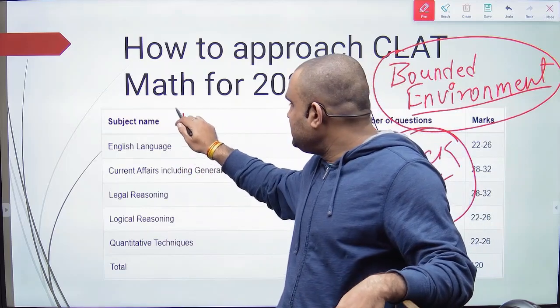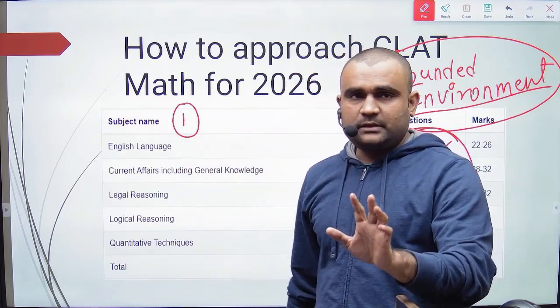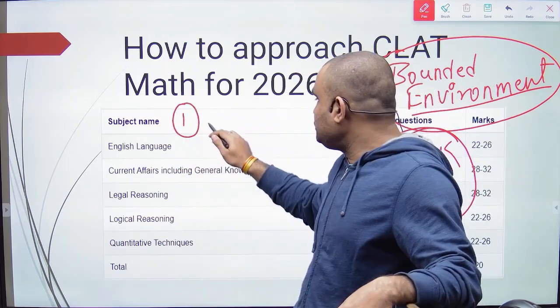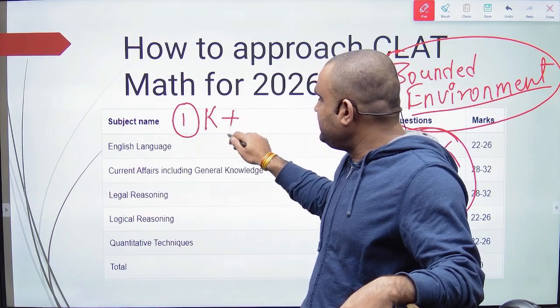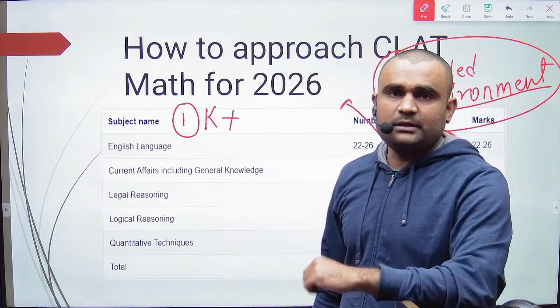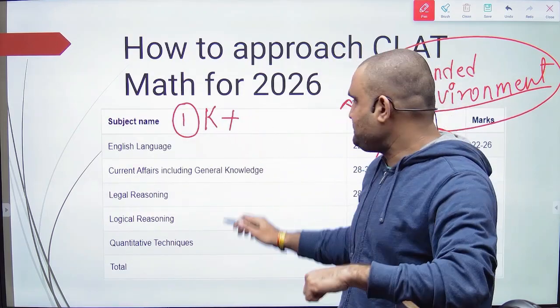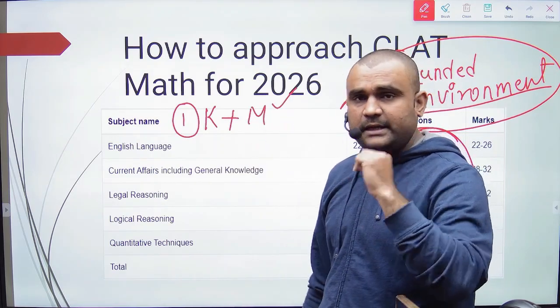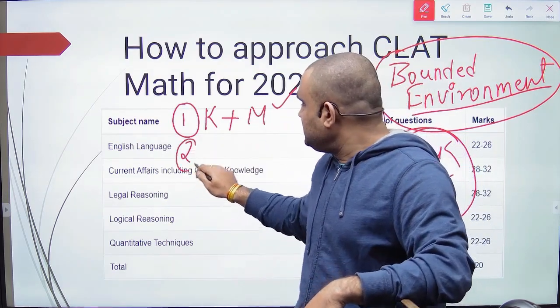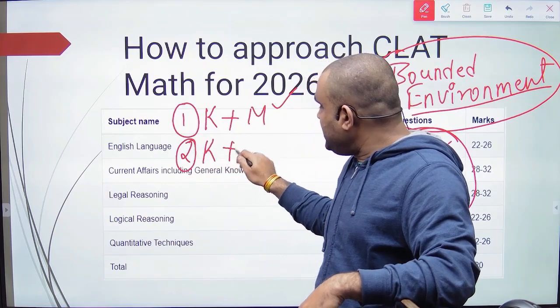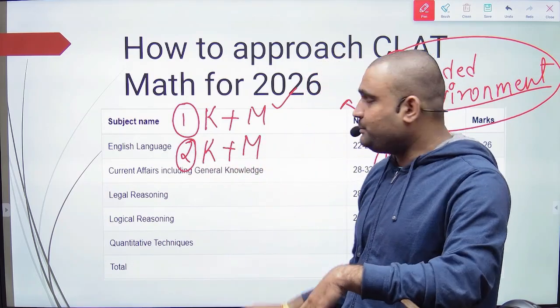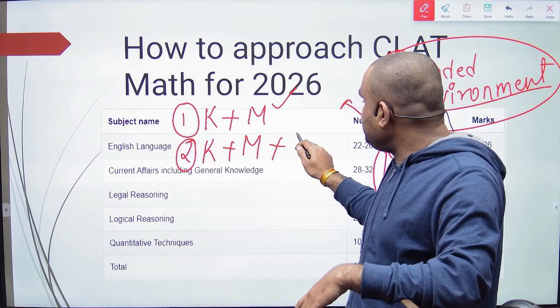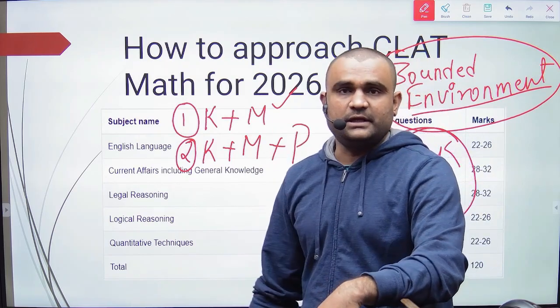First one is, they know everything because everybody has studied, so they have knowledge, that is K, but what they lack is memory. They cannot recall. The memory section is weak. Okay, there is a second kind of person. They have knowledge, they have memory, they can recall, but they cannot handle the pressure of the exam.